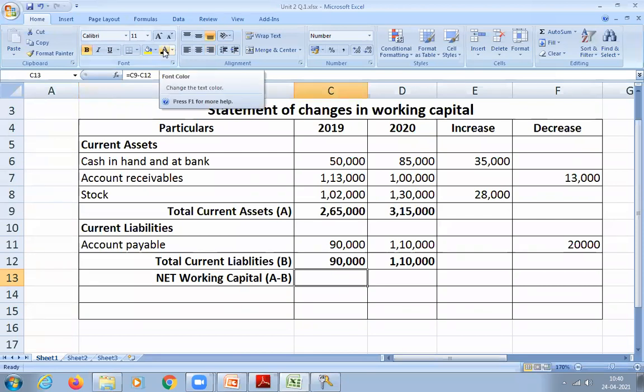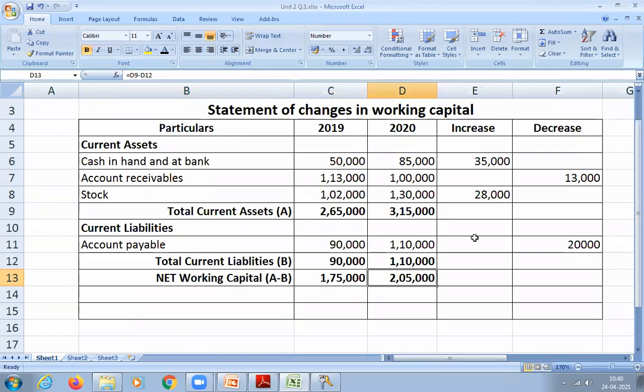That's correct. Now calculate for the second year. 2,05,000. That is correct.